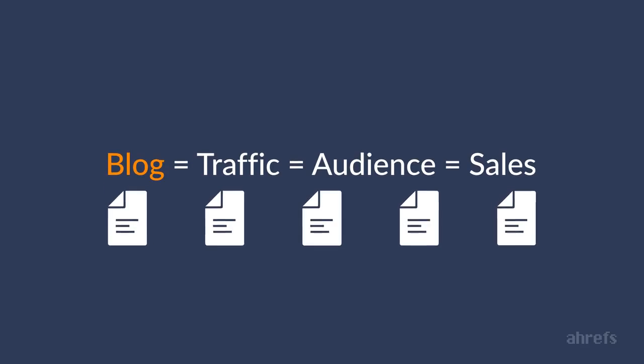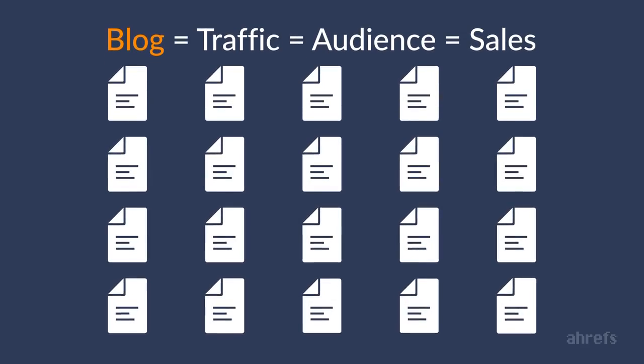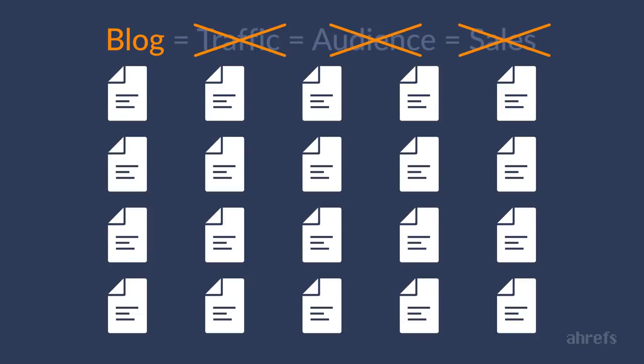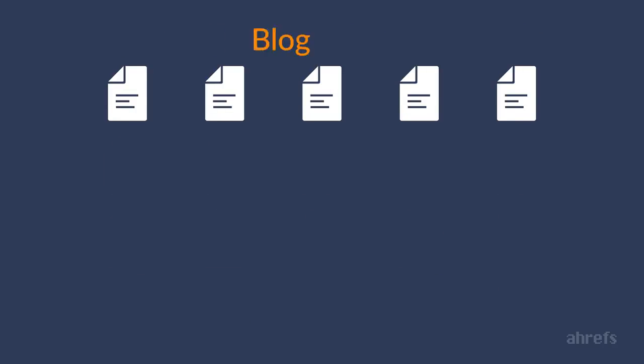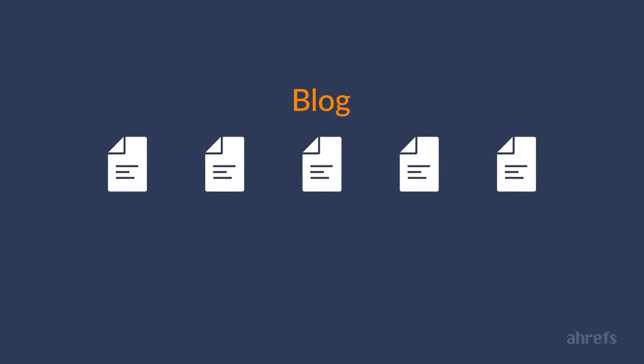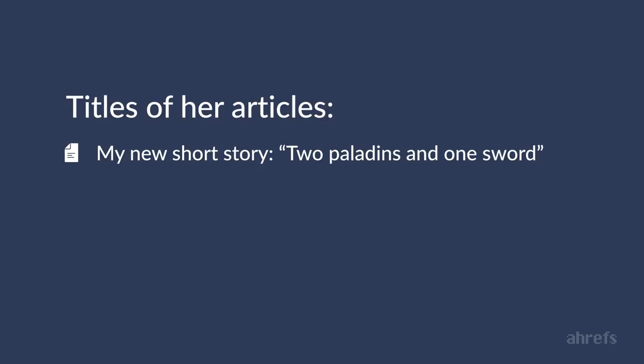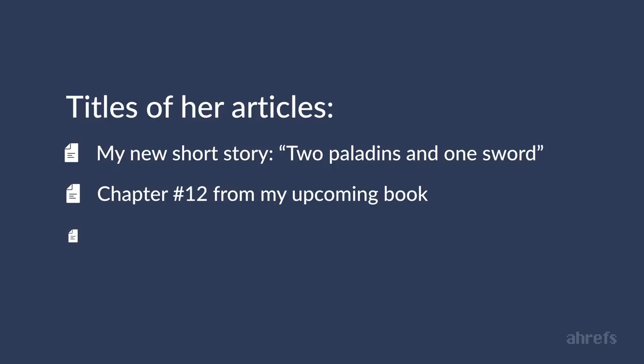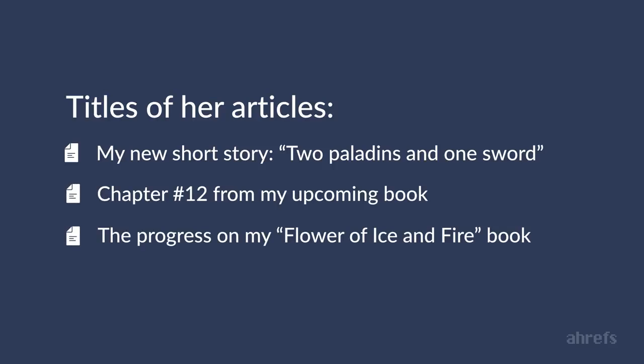She was publishing new articles quite regularly for almost a year, but her blog wasn't getting any traffic, her audience wasn't growing, and as a result she wasn't making any sales of her self-published books. So I opened her blog to see what kind of articles she was publishing there, and these were basically short fantasy fiction stories or chapters from her upcoming books. I mean, the titles of her articles looked kind of like this: My new short story, 2 paladins and 1 sword, chapter number 12 from my upcoming book, The Progress on my Flower of Ice and Fire book.